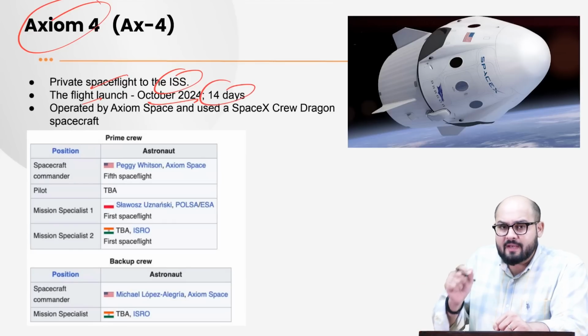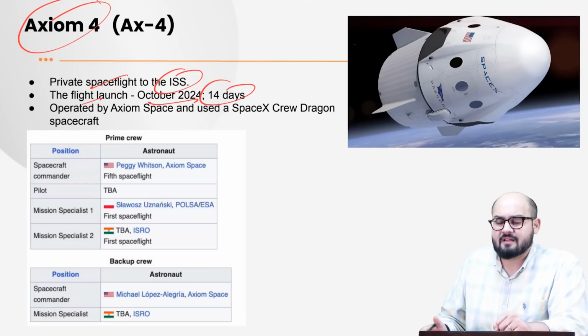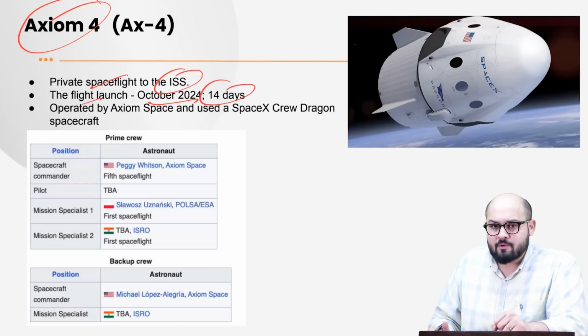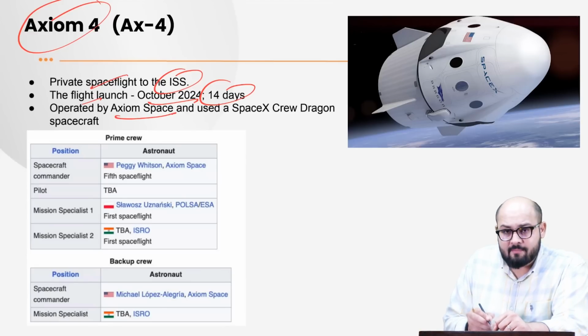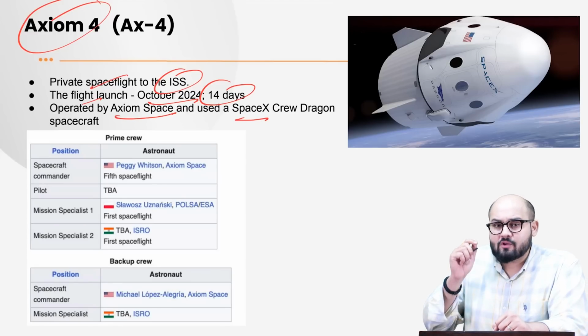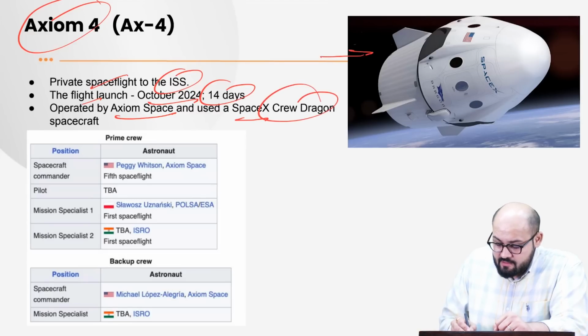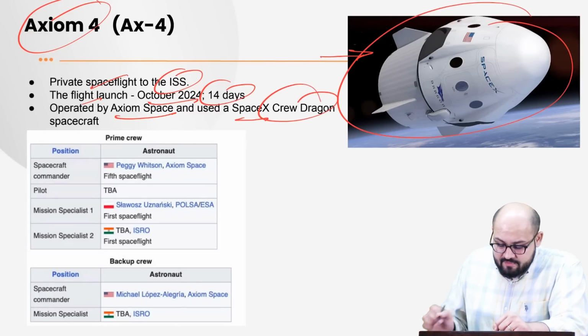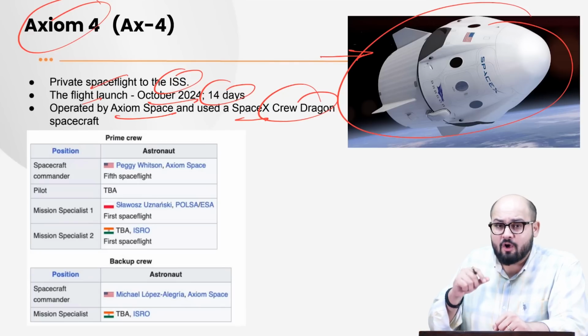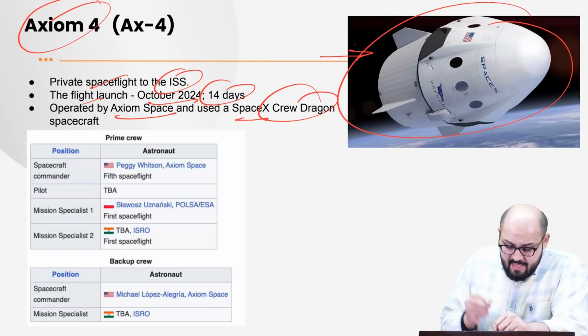Now the flight would be operated by private startups and enterprises in the US. One of them is Axiom Space and the other is SpaceX. We all know about it. So we will use the Crew Dragon. You can see in this image, we'll use this spacecraft of SpaceX, and the operational part would be handled by Axiom Space.